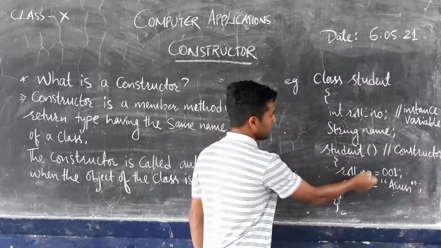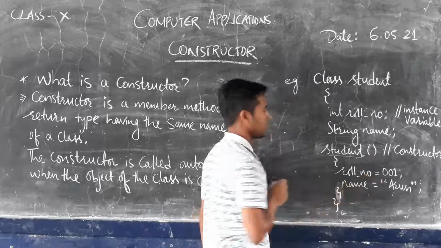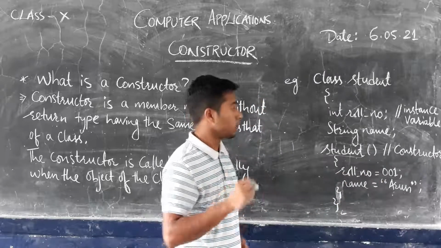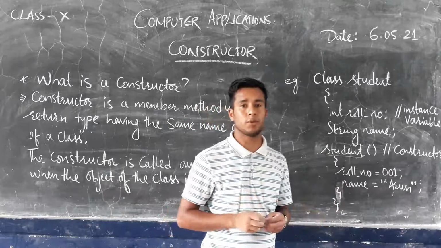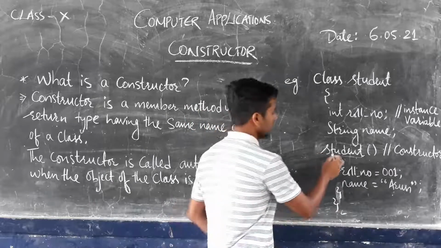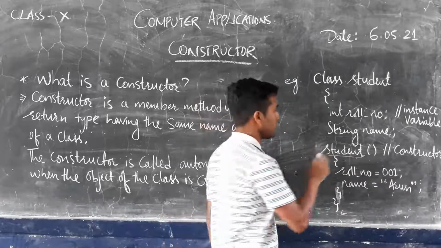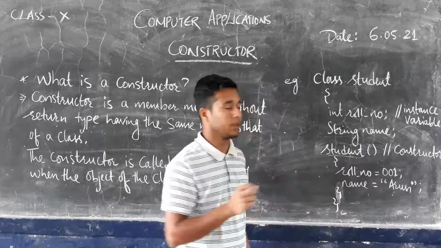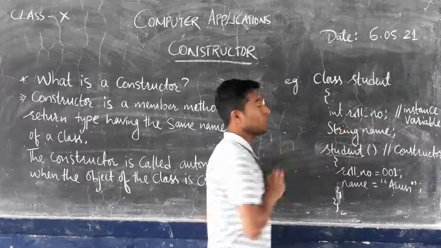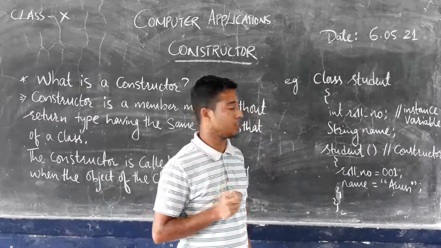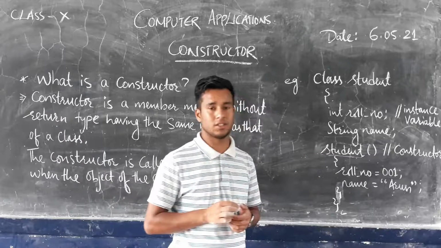Now as soon as you complete the initialization process, the next step is to close the curly braces. Now here in constructor type programming, what you have to remember, and what is very much important, is the name of the constructor. The name of the constructor will be similar to the name of the class. So that is how we'll be dealing with the constructor.